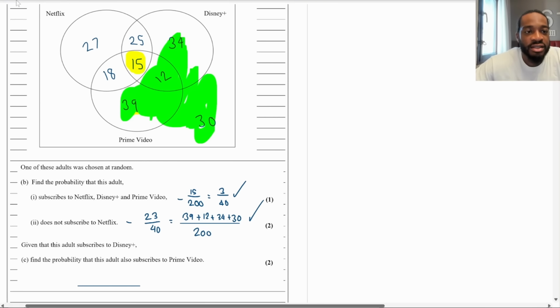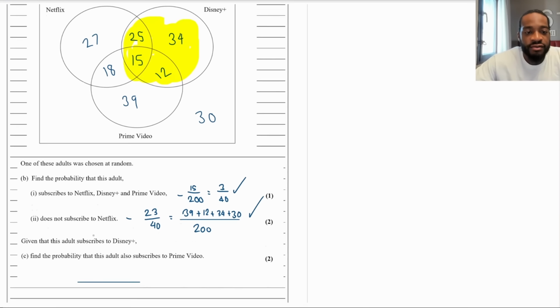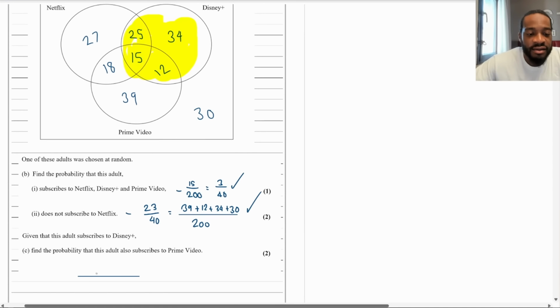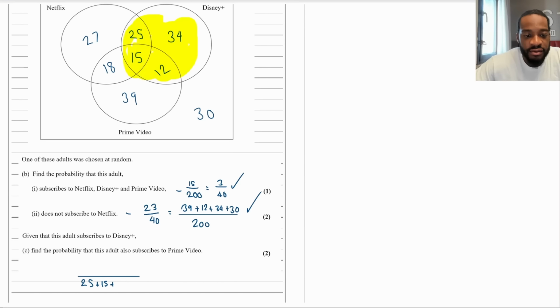So let's just put how many people are in Disney Plus. Let me rub out these. And then Disney Plus is right there. It's this whole thing here. So it's going to be out of all of this. Okay. So it's going to be out of 25 plus 15 plus 34 plus 12.